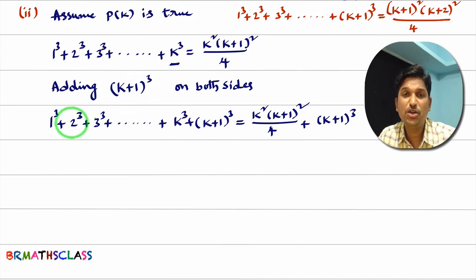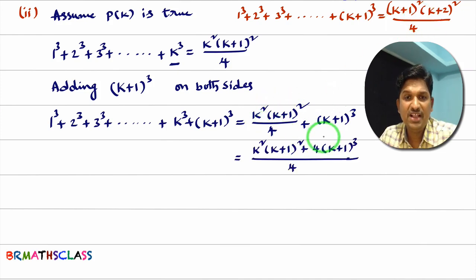After adding this particular term on both sides, whatever you got here will be the LHS of p of k plus 1. What is our intention now? By simplifying this part, you are trying to get the RHS of p of k plus 1. That means you are trying to get this one. So you just start simplifying this.